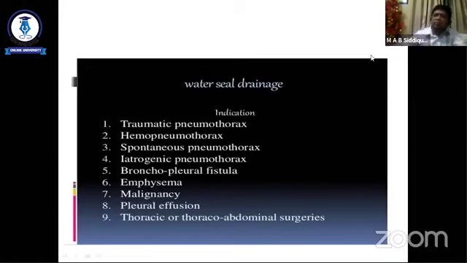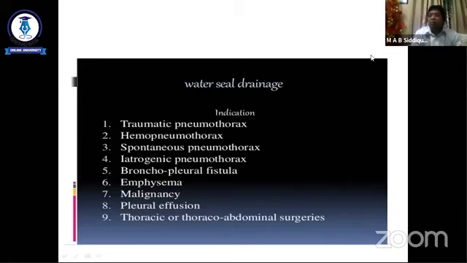So where do we use water seal? Traumatic pneumothorax, maybe iatrogenic pneumothorax, maybe spontaneous pneumothorax. If you diagnose a tension pneumothorax, you introduce an intercostal tube at the second intercostal space, mid clavicular line, immediately.